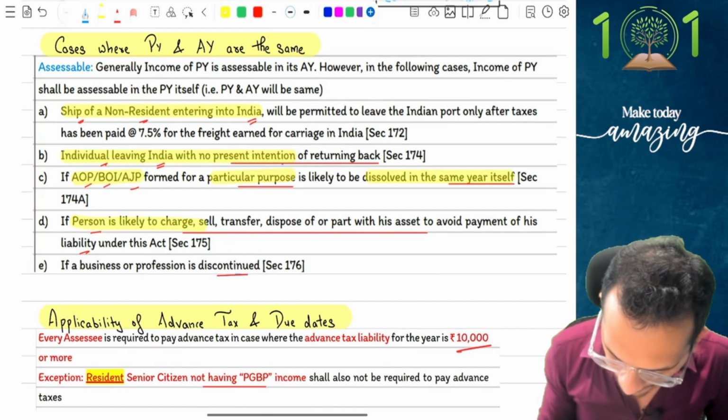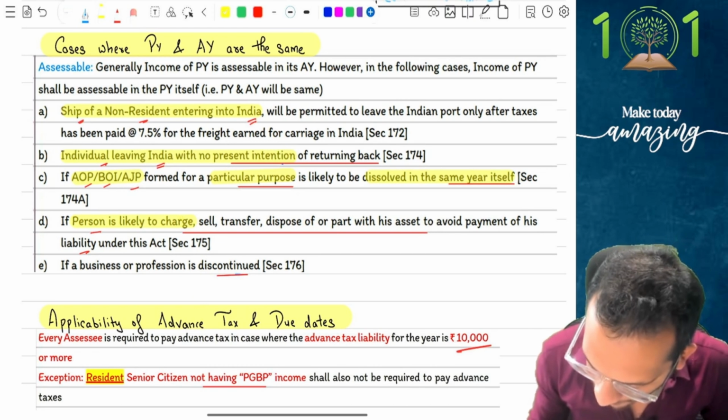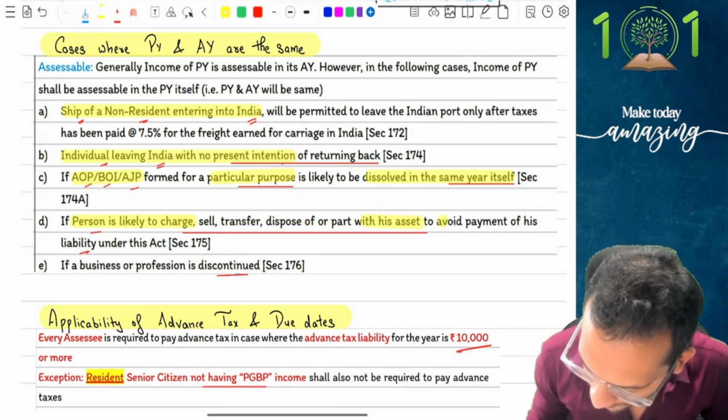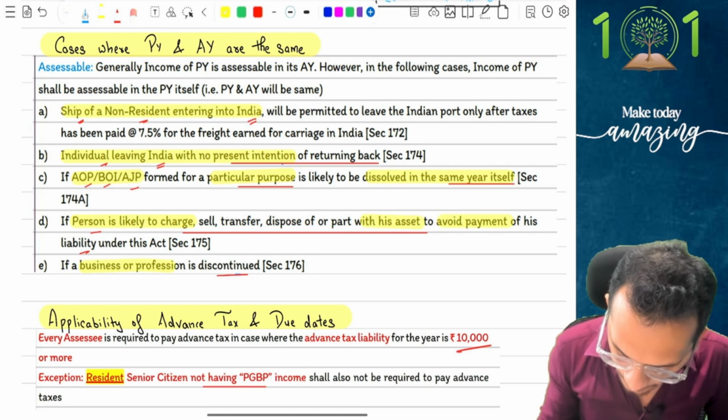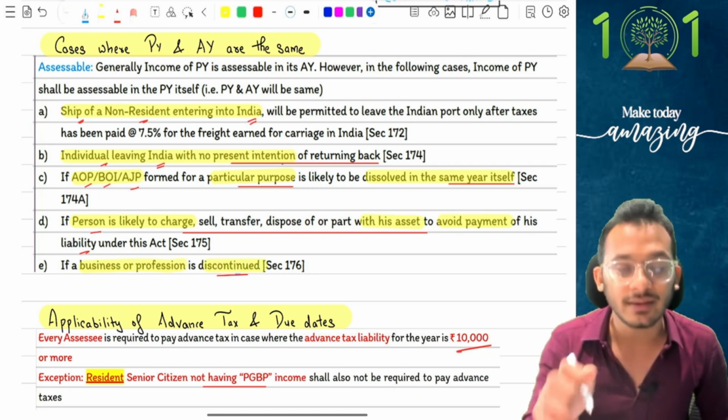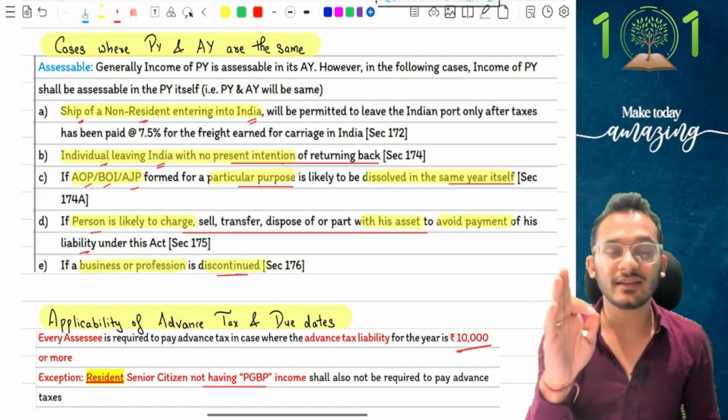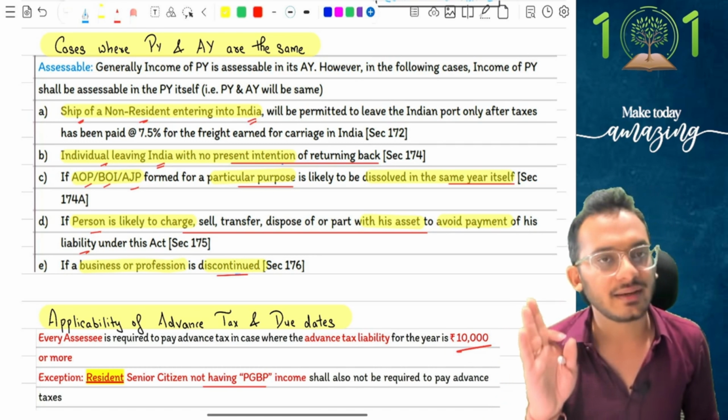Fourth, any person who is likely to discharge, sell or part away with his assets with an intention to avoid tax payments in India. And fifth, any business or profession which is discontinued in the current year. If you are going to discontinue business or profession in the current year, you will be liable to pay tax in the current year itself.